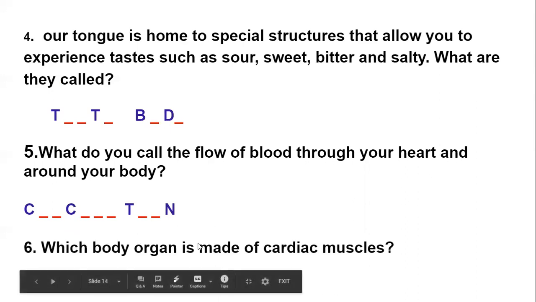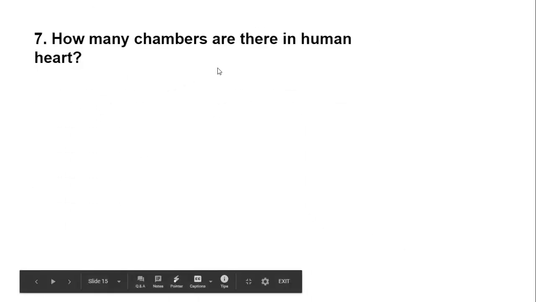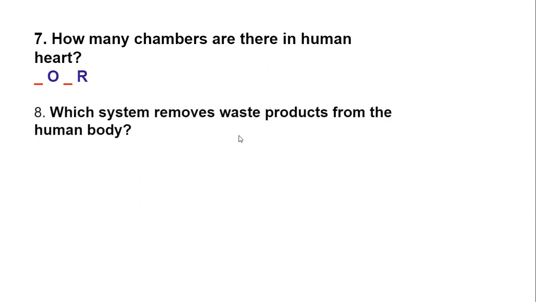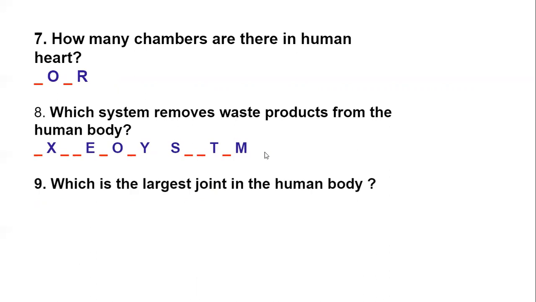Next one, which body organ is made up of cardiac muscles? All of you know our heart is made up of cardiac muscle. Now next one, how many chambers are there in the human heart? The human heart has 4 chambers. Which system removes waste product from the human body? That system is called the excretory system.